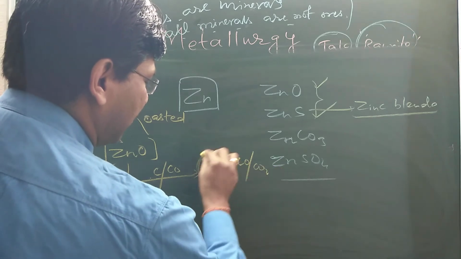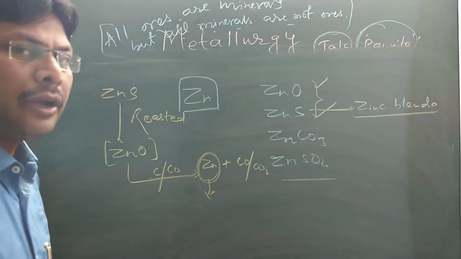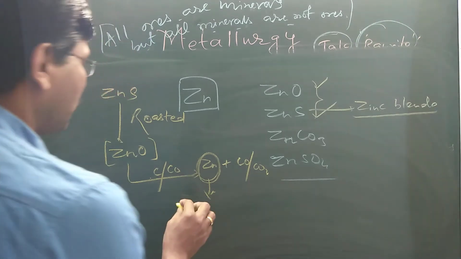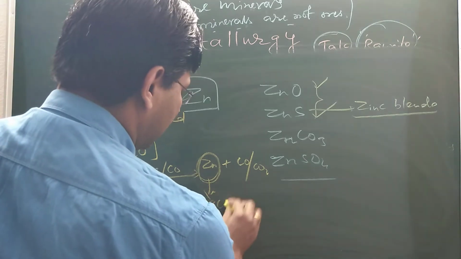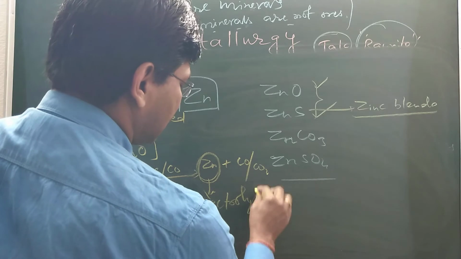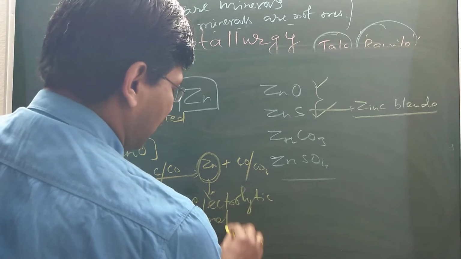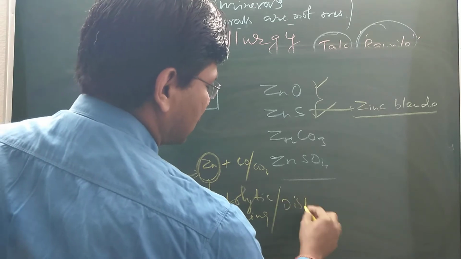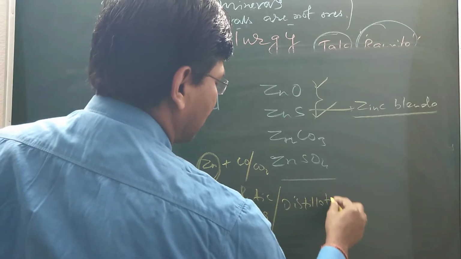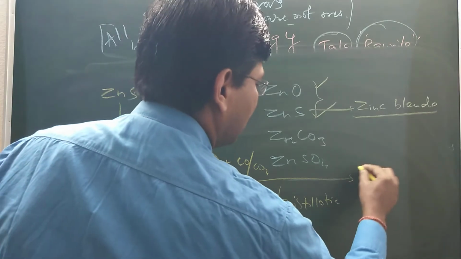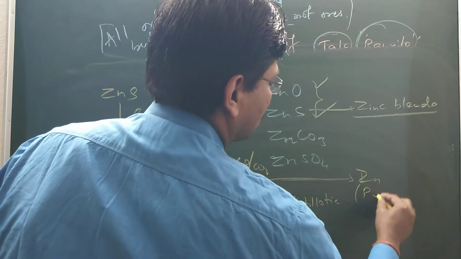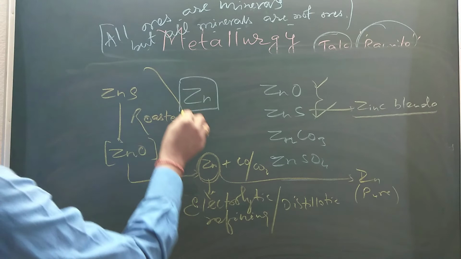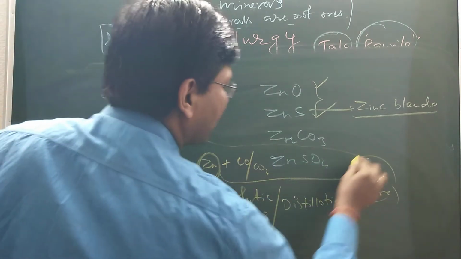This zinc, being impure, can be purified by electrolytic refining or distillation to obtain pure zinc metal. So this is the entire scientific and technological process by which we obtain a metal from its ore.